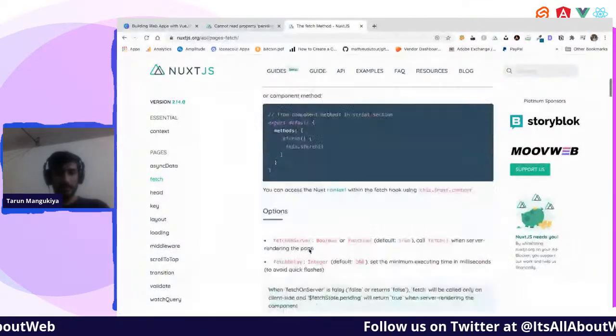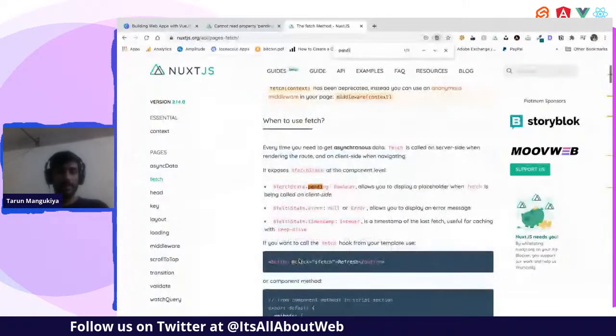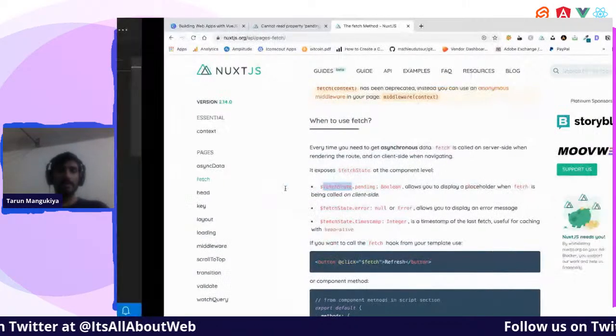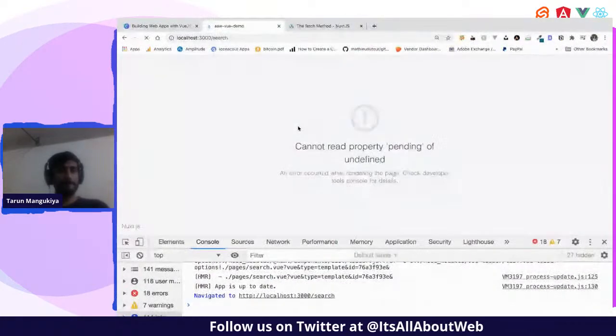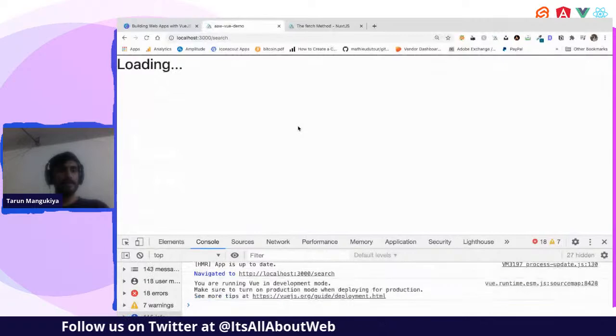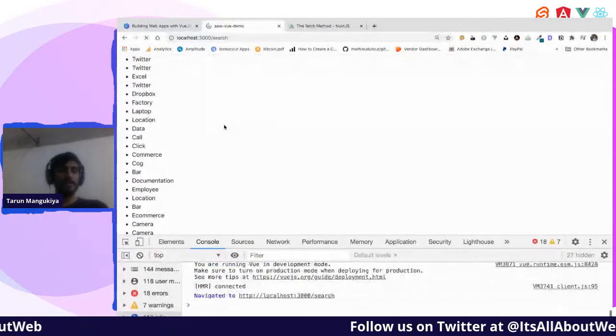Fetch. Yeah, fetch state. The variable name is wrong. Yeah. See, it will show loading, and the data. When the data is here, it will show the results.